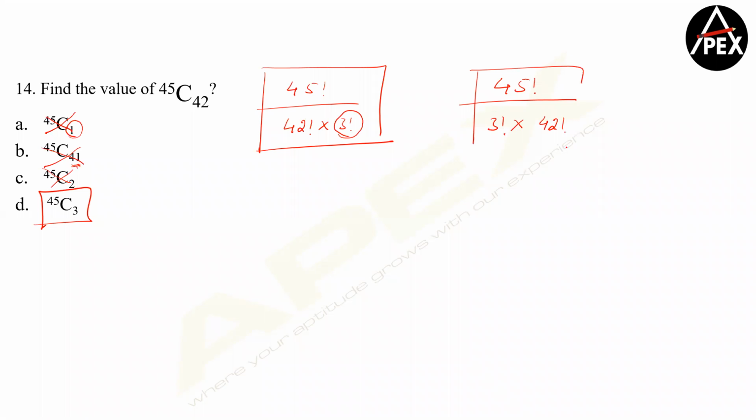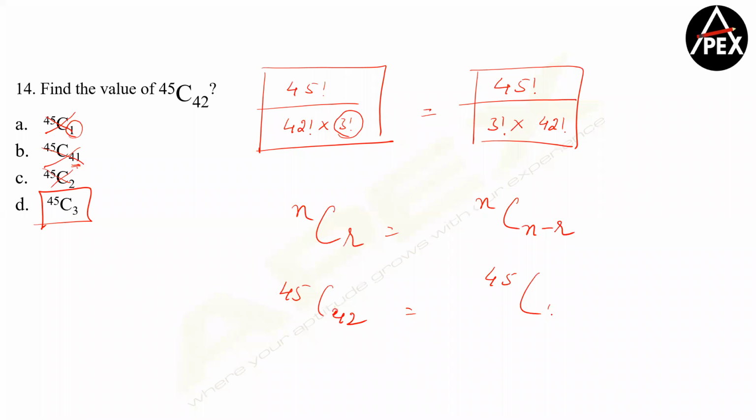And if you observe, this is what we had seen. This is how these two are equal. So if you remember, I gave you the formula NCR is equal to NC(n minus R). Clear? So 45C42 is equal to 45C(45 minus 42), which is equal to 45C3. Clear? So that's going to be your answer. Let's move forward.